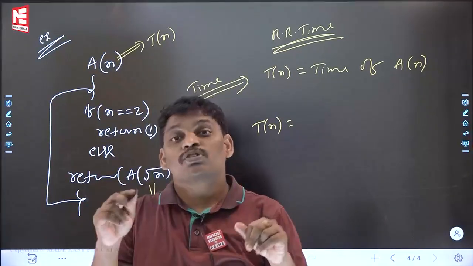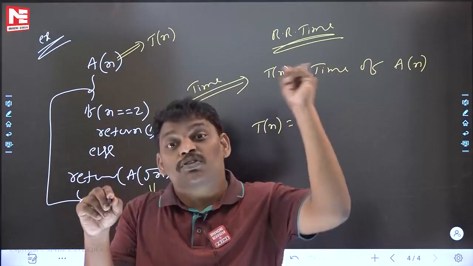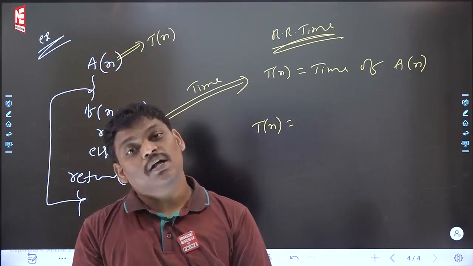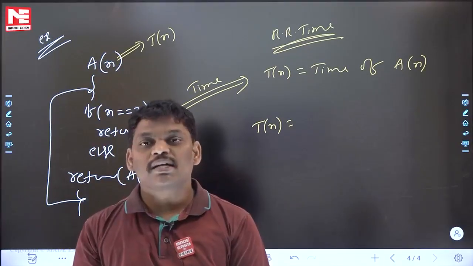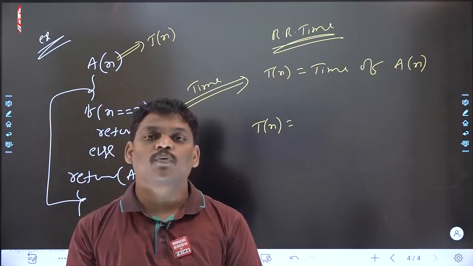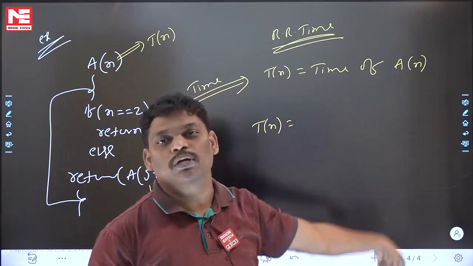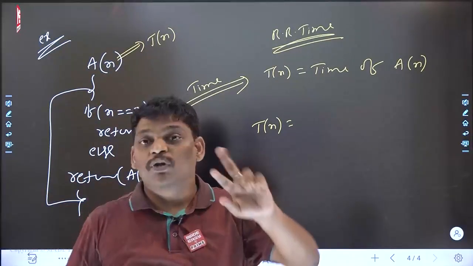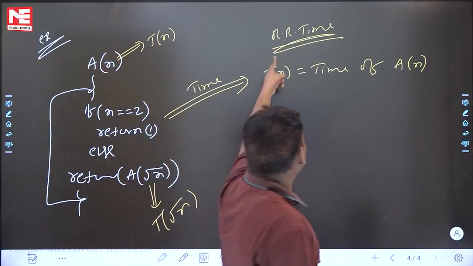But if the recursive program is given and he asks you to write the recurrence relation from your side and solve, then you have to ask one line: for what purpose should I write the recurrence relation? If time purpose, write the recurrence relation for time. If value purpose, write the recurrence relation for value. If you don't say anything, you have to ask. See this one, recurrence relation for time.